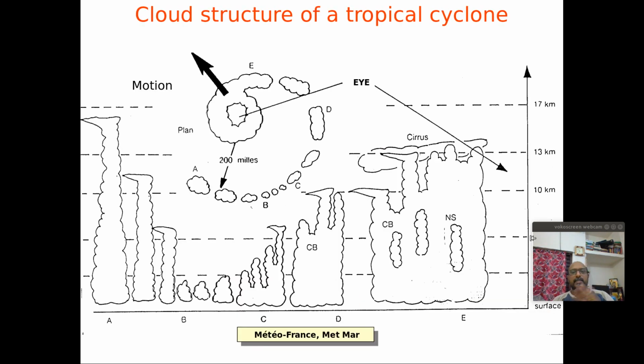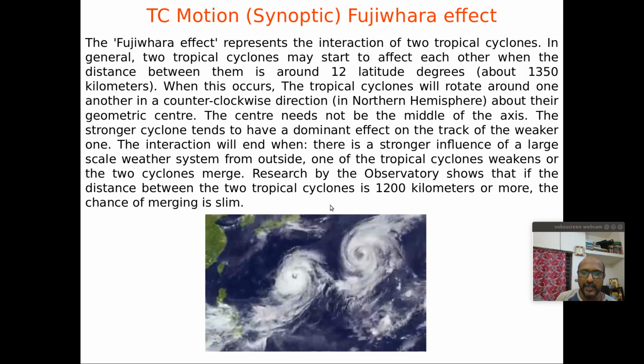This is the lower level. There are points A, B, C, D, E. You can find the structure of the clouds at point A is like this, very tall, and then at B, very small, shallow clouds, a simple low level cumulus cloud. Around D you can find the spiraling cloud bands with the CBs, nimbostratus, cirrus, outflow, anvils, and all. So this is the typical structure of the cyclone.